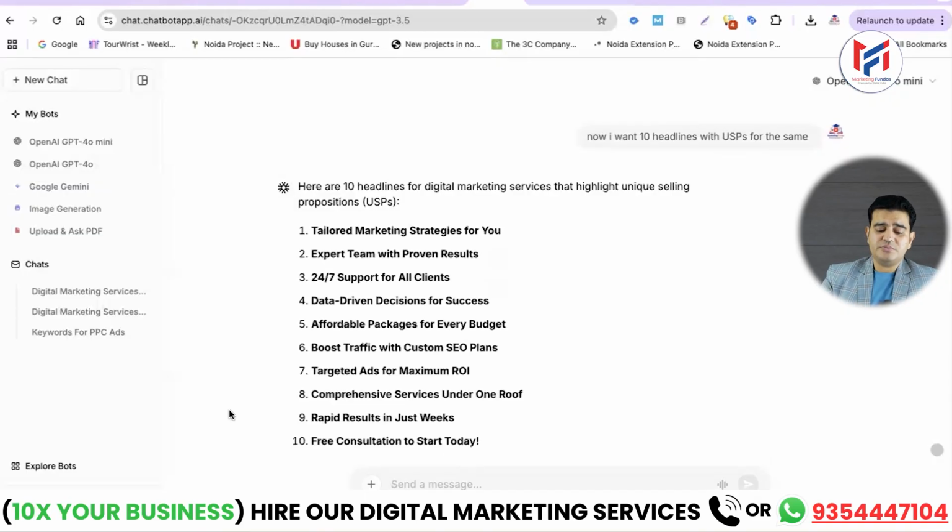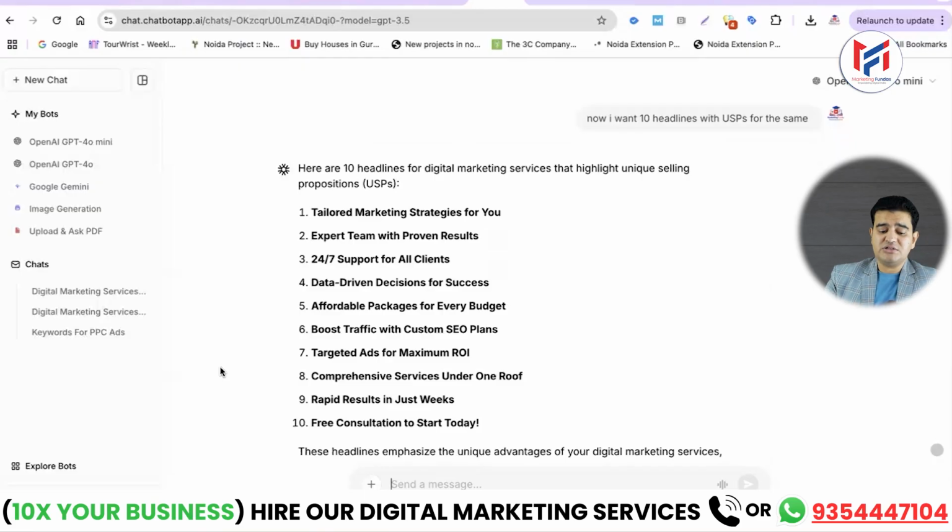Whether it's headlines or USPs like tailored marketing strategies for you, expert team with proven results, 24/7 support for all clients. Why is it so? When we create Google search ad campaigns and add 15 headlines, you might notice that in some headlines we use keywords, whereas in some headlines we state the USPs, right? Then we provide excellent support as well. We rank number one. We make sure to do other similar things so that our ad score is good.